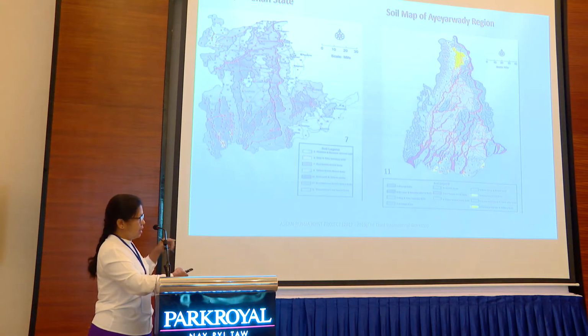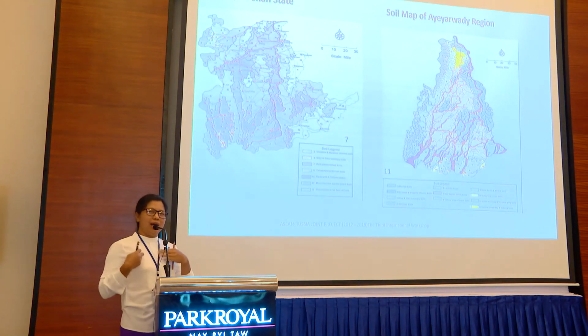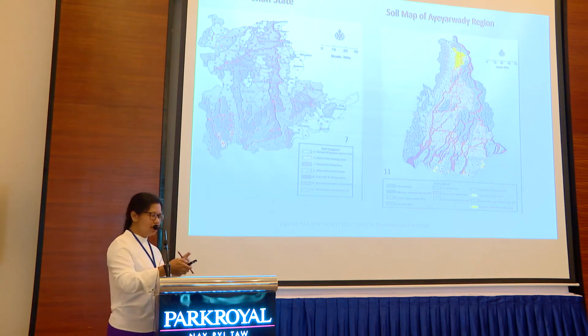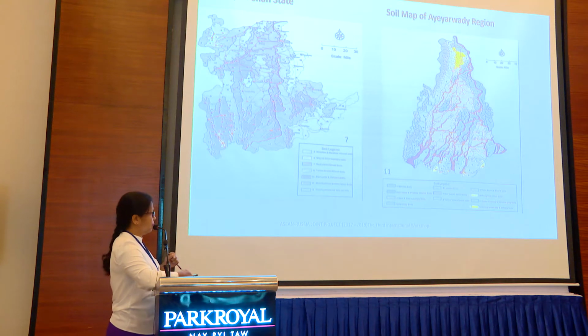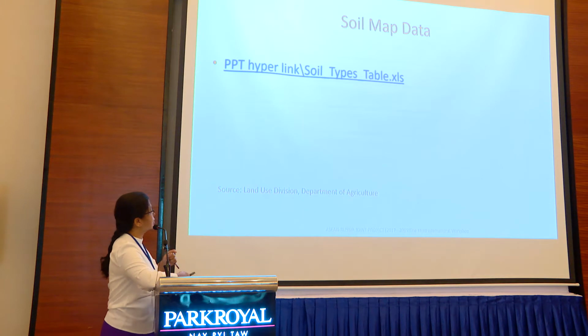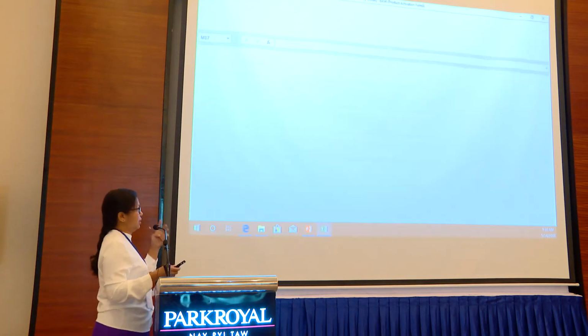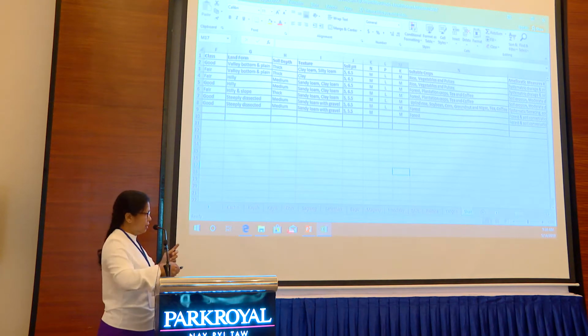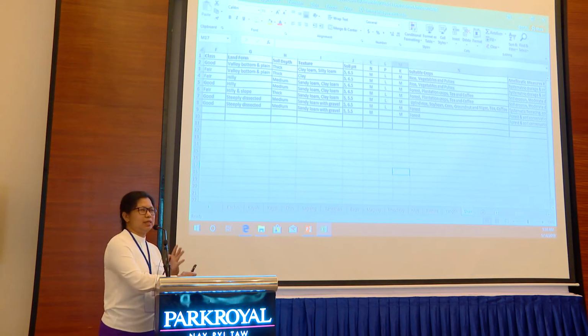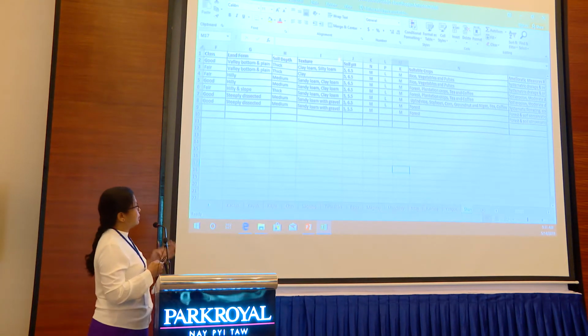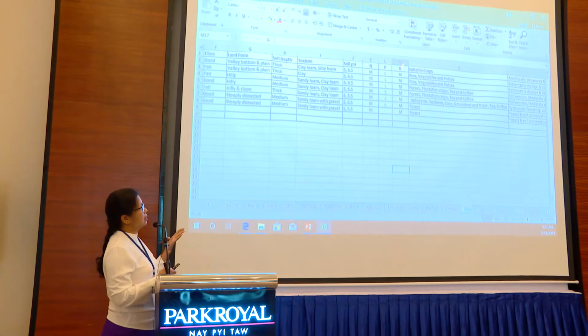For those soil types, I myself and my colleague made the soil map data. We have already computerized it, and we have done the Excel tables, for each and every state and region. You can see soil depth, texture, pH, fertility status, suitable crop, and amelioration measure.